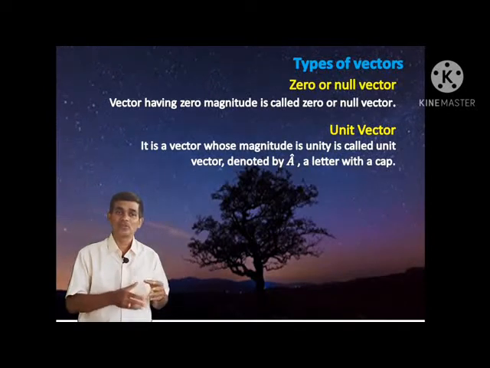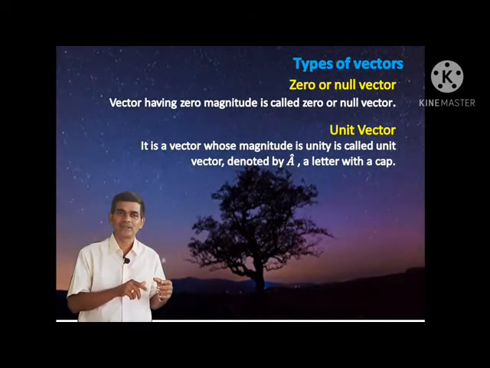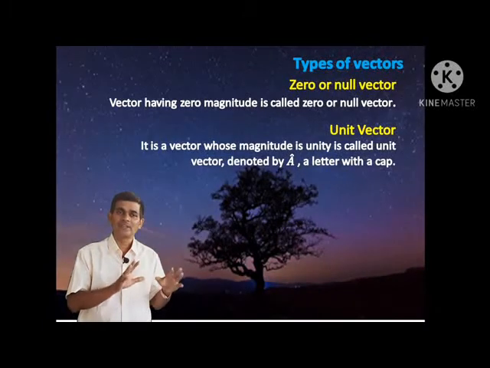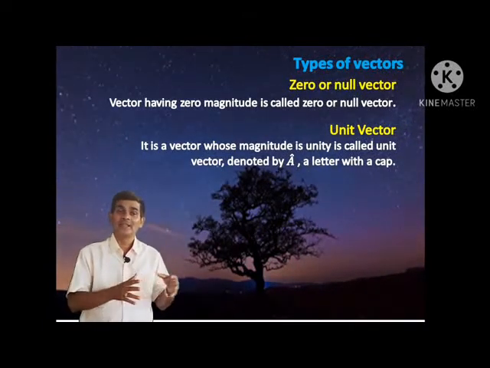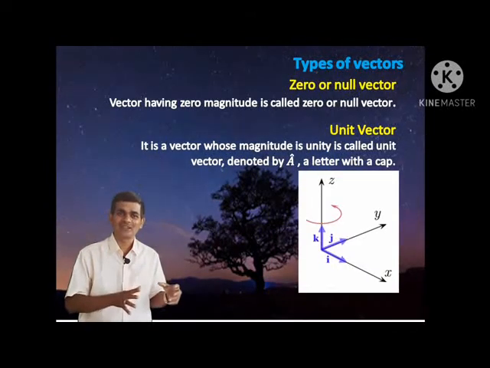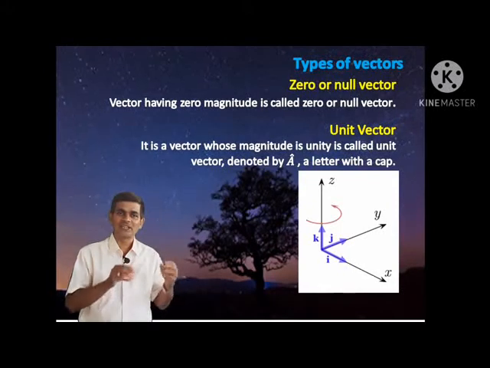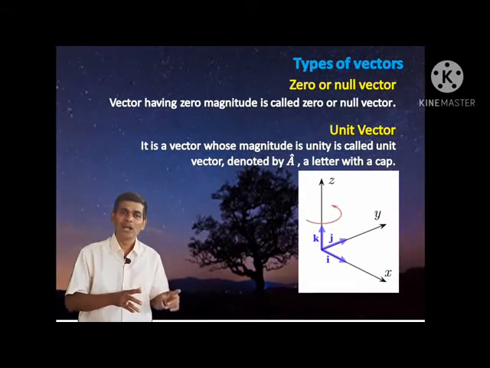Like in the special notation we use, A with a cap indicates the unit vector of A. In Cartesian coordinates, that is the x, y, z axes, when representing any position vector we usually use the unit vectors i, j, k.